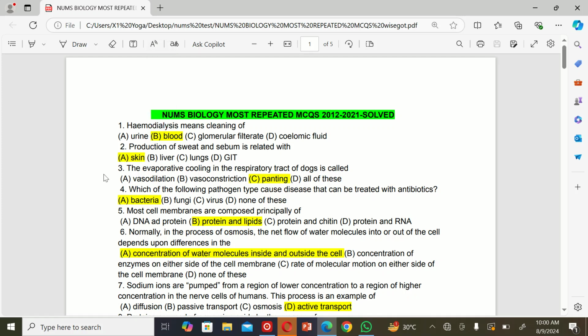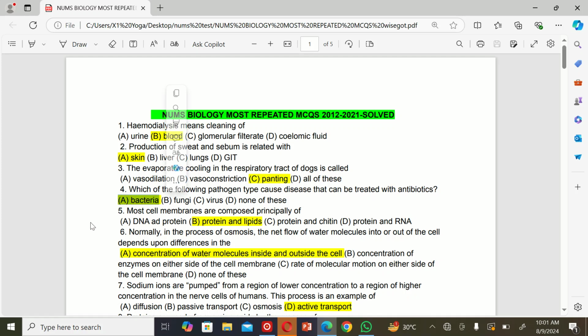Skin. The next MCQ is: the evaporative cooling in the respiratory tract of a dog is called A. Vasodilation, B. Vasoconstriction, C. Fainting, and D. All of these. The correct option is C, fainting. The next MCQ is: which of the following pathogen types cause disease that can be treated with antibiotics? A. Bacteria, B. Fungi, C. Virus, and D. None of these. The correct option is A.